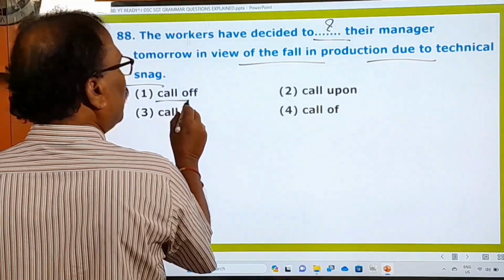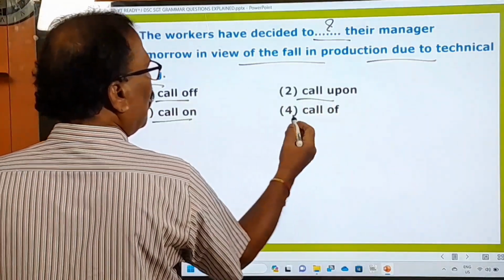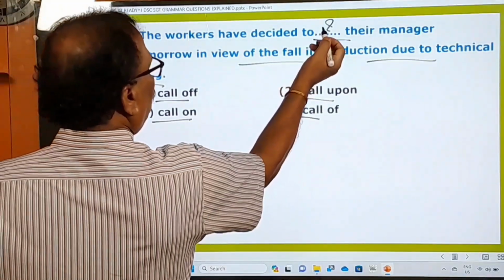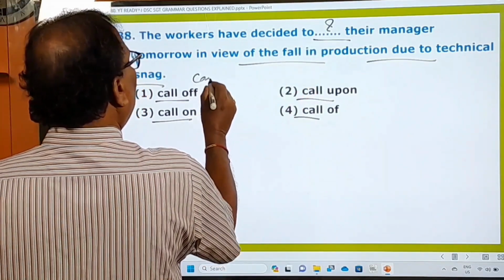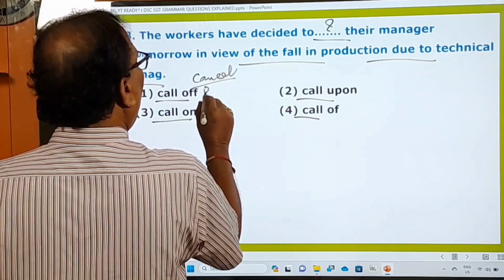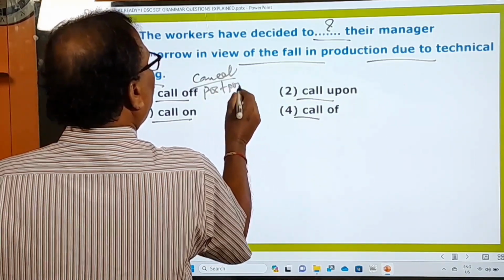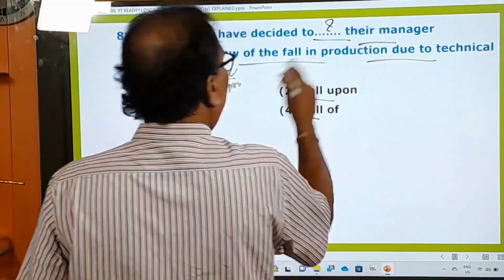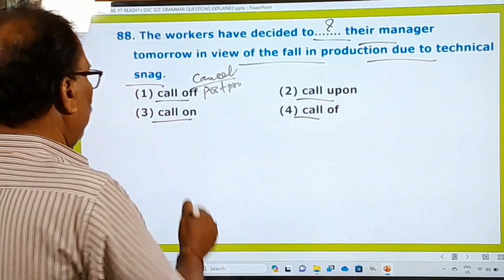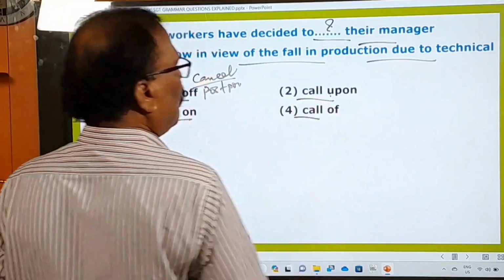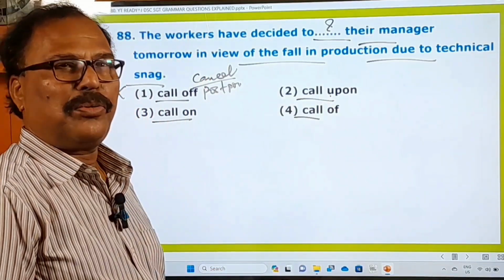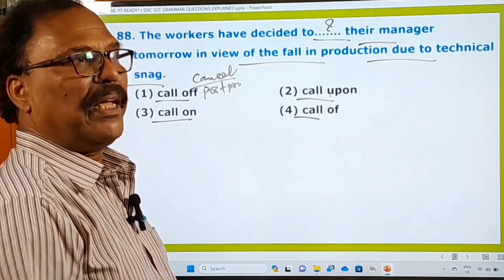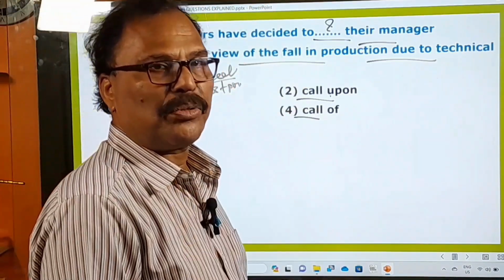Call off, call upon, call on. These are all phrasal verbs. And of course, here, what to use it? Call off means to cancel. Cancel or postpone. The workers have decided to call off their manager. No, it cannot be. You cannot call off their manager. Wrong. Call upon. Call upon means to demand. Okay. To order. They called upon me to tell the truth.